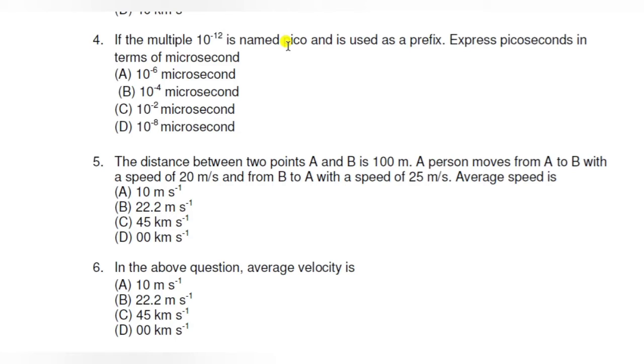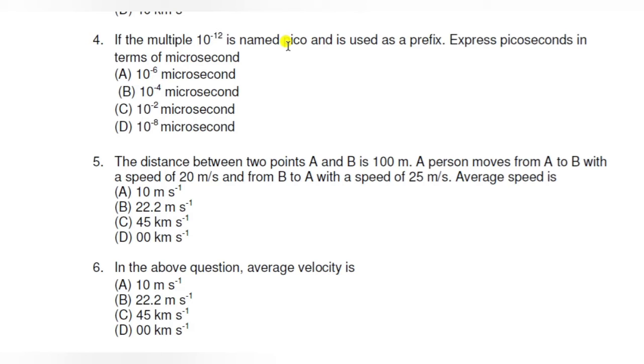Here the distance between A and B is 100 meter and a person moves from A to B with speed of 20 meter per second. So from this data we can find the time taken by the person from A to B. So time will be distance upon speed, right?